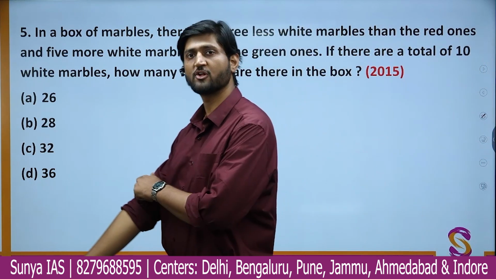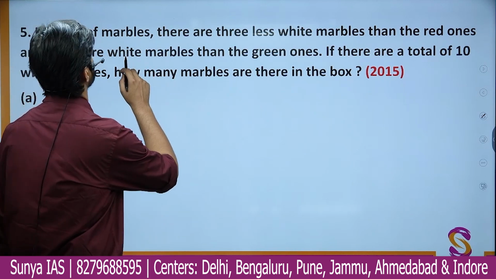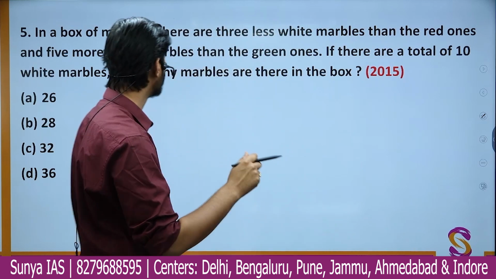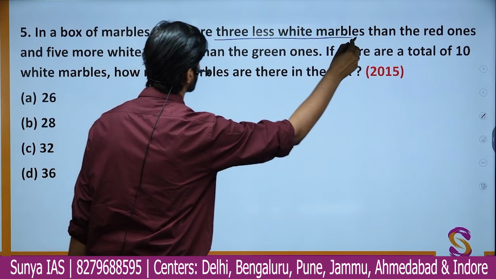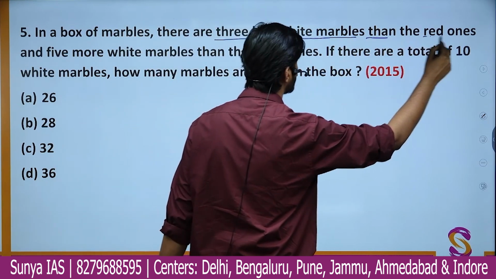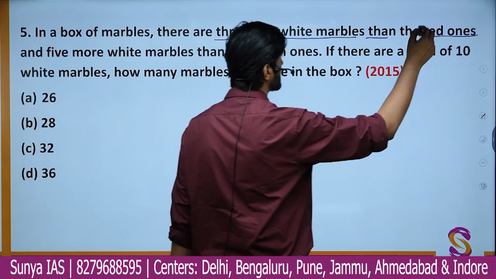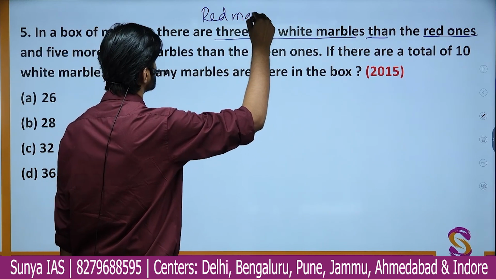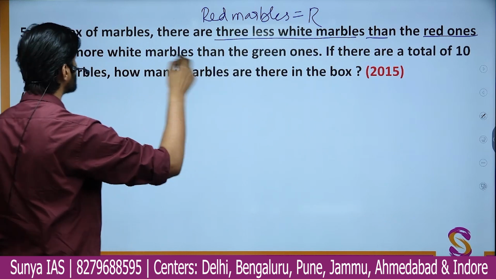So in a box of marbles, you know, marbles, not the one you eat, I know, because there was some candy by the name of marbles, but the ones you play with that are of different colors. So there are 3 fewer white marbles than the red ones. Okay, so suppose the number of red marbles is R, and let's say white marbles are W.